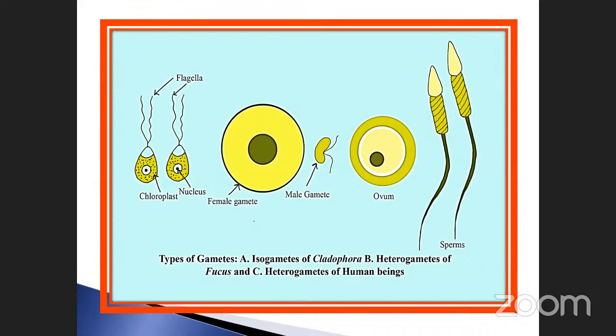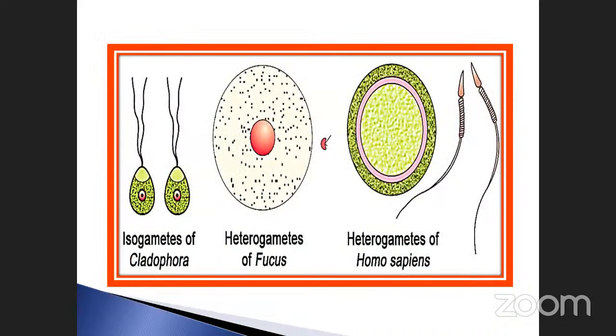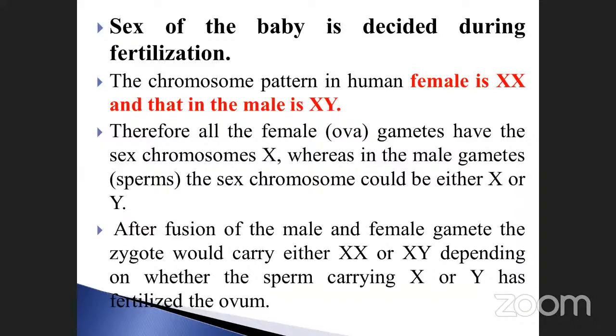Okay. See here. Same things are also repeated here. This one is isogamete, and heterogametes are of these 2 types. And the sex of the baby is decided during fertilization. After that, what will happen? The male and female gametes are united together. As a result, zygote formation takes place. After the zygote formation, divisions take place, isn't it?